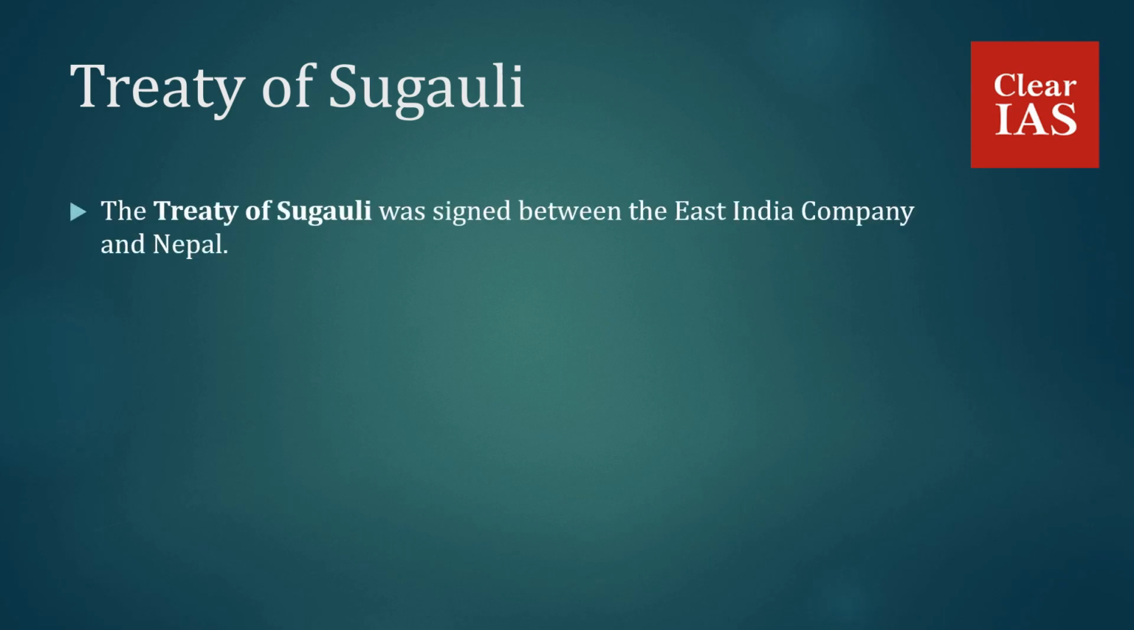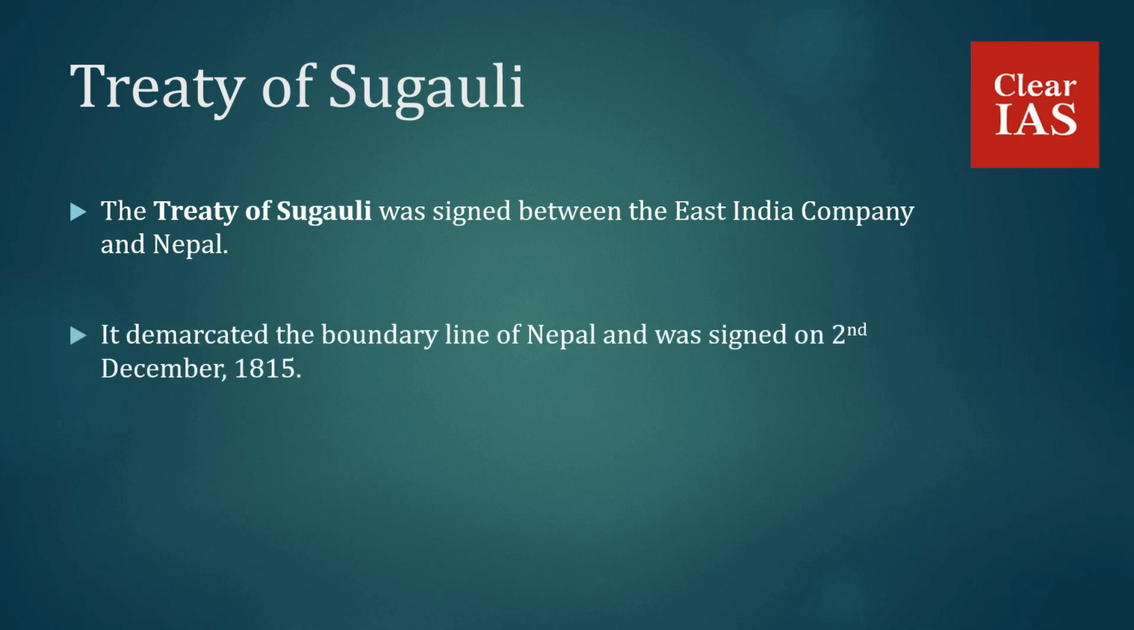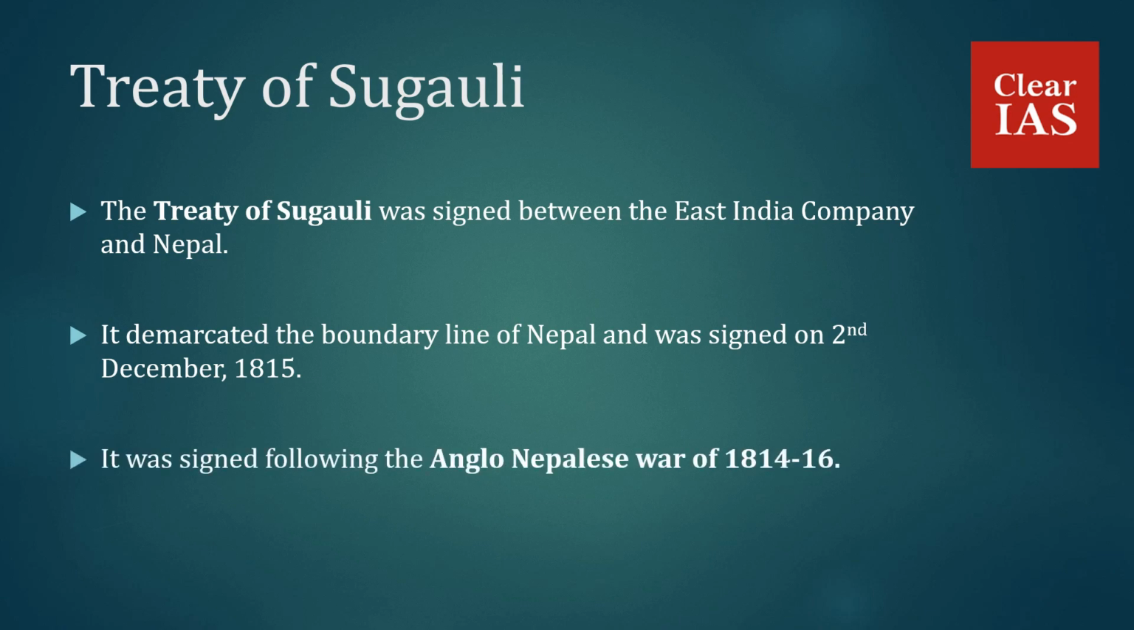The Treaty of Sugauli was signed between the East India Company and Nepal. It demarcated the boundary line of Nepal and was signed on 2nd December 1815. It was signed following the Anglo-Nepalese War of 1814 to 1816.